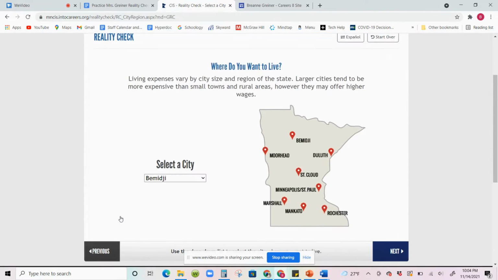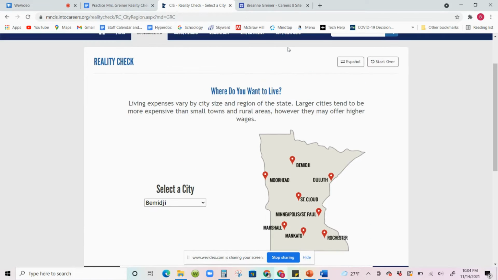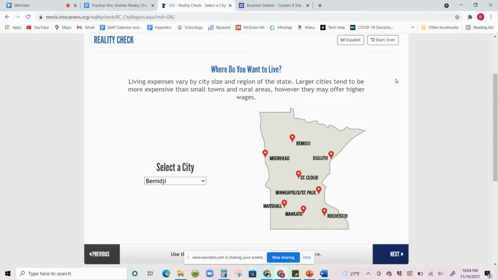The questions are fairly simple, but I want you to move through this reality check as best you can. The first question that they ask is, where do you want to live? Okay. MCIS is a Minnesota career database. So while there is some information about other states in the United States, it's mainly focused around Minnesota. So what I want you to do is pick an area in Minnesota here that you would like to live in. If you're thinking about staying close to home, close to Fairmont, pick the Mankato area. That is definitely the closest to us.